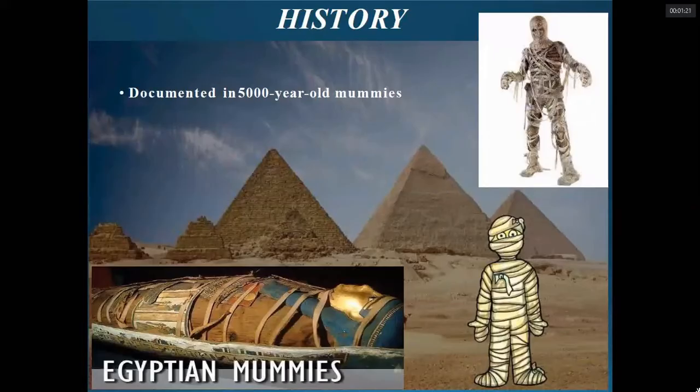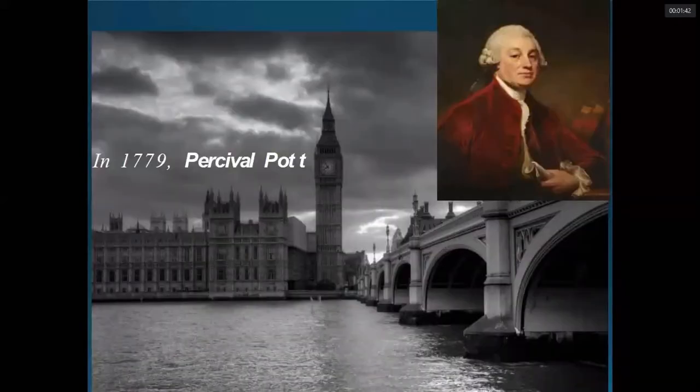So, starting with the history, it has been documented that tuberculosis of the spine has been known to us since around 5,000 years ago. It was documented in Egyptian mummies around 5,000 years old. So it is quite an ancient disease that is with us to date. Percival Pott in 1779 was the first person to diagnose tuberculosis of the spine. He was the first person in 1779 who documented the tuberculosis infection of the spine.